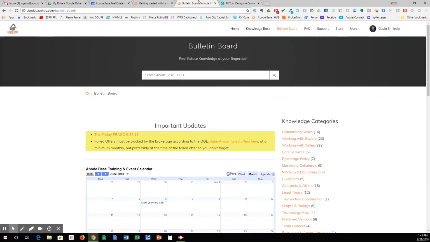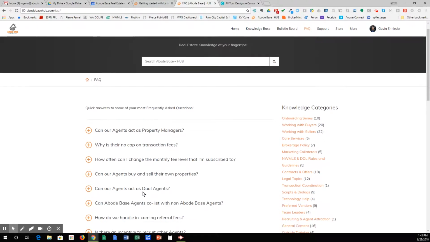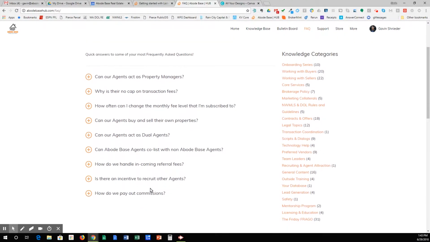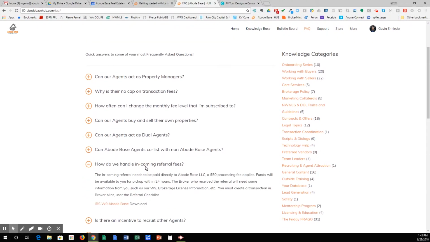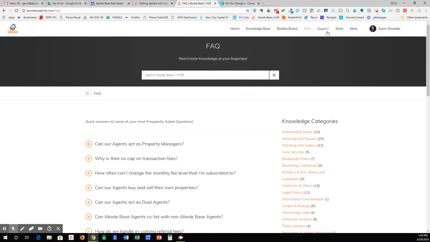A little bit of a sidebar. Okay, so that's the bulletin board section here. We have a quick FAQ section. In here you can find information about changing your commission structure, buying and selling your own properties, how do we handle incoming referral fees, just really quick information. Where's the W-9 form that we need for Abode Bank? It's right here for you, easily available.